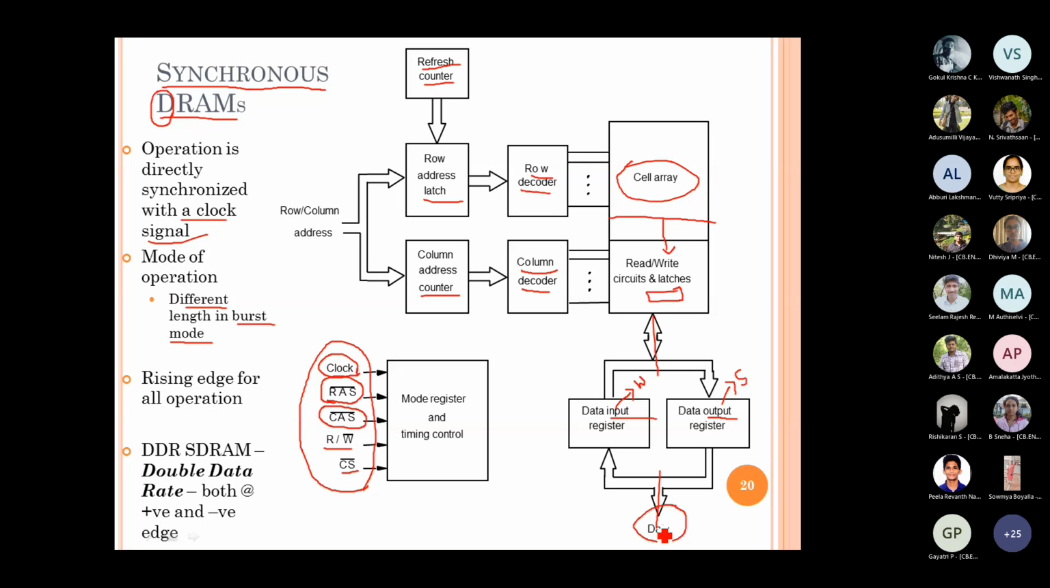Okay, so in most cases, all these operations are initiated during the rising edge, right? Every operation, when you want to go for the next read/write, when you want to initiate the next control signal, everything will happen on the rising edge of every clock pulse, right? But in case of DDR, which is the most commonly used RAM memory nowadays, right?